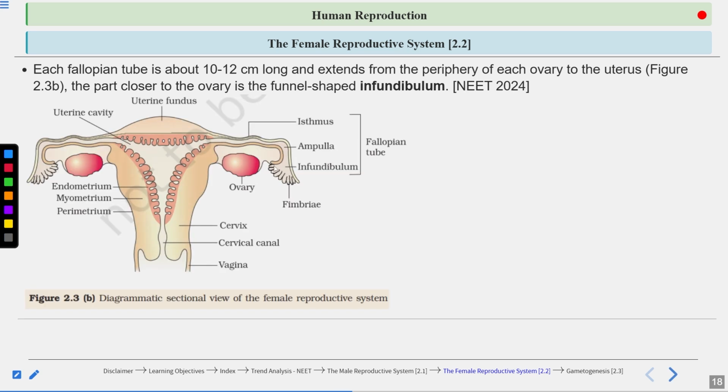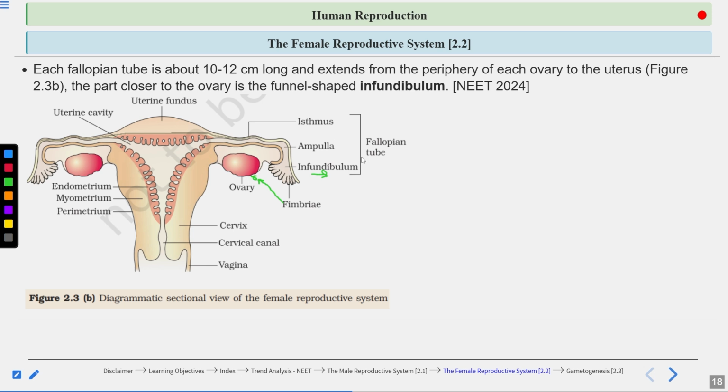Here you can see these are the different parts of the fallopian tube. So the part closer to the ovary is known as infundibulum. It is funnel shaped. It has finger-like projections known as fimbriae, and these fimbriae help to collect the egg which is released by the ovary.